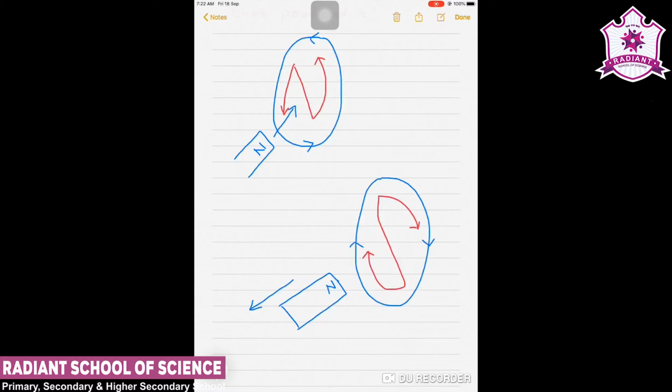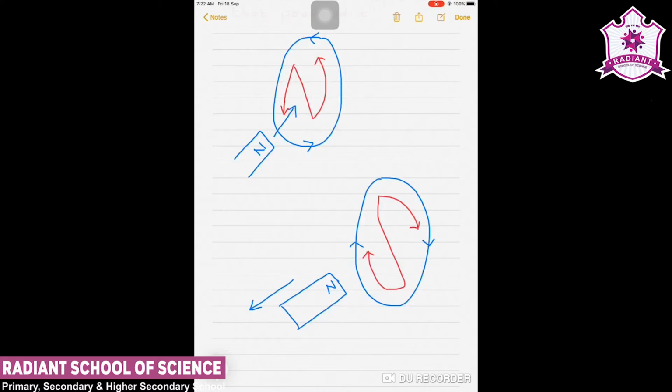Hence, current is induced in the coil in such a direction that it opposes the increase in the flux, as per the statement of Lenz's law. This is possible only if the current in the coil is in a counterclockwise direction with respect to an observer situated on the side of the bar magnet.